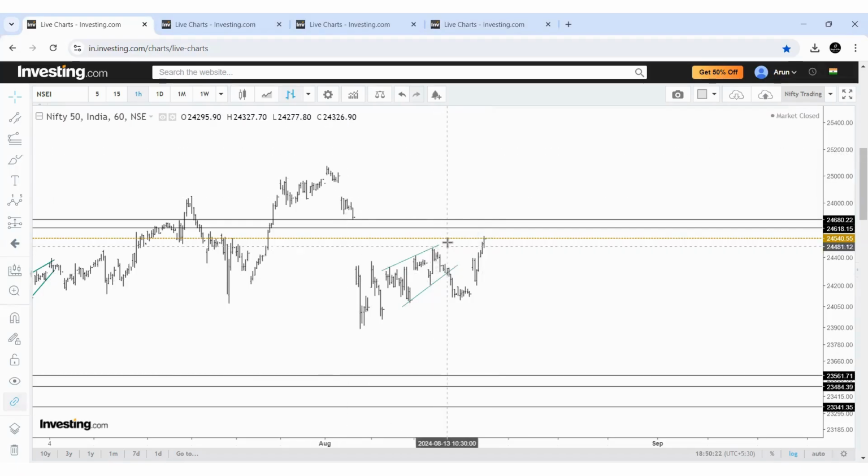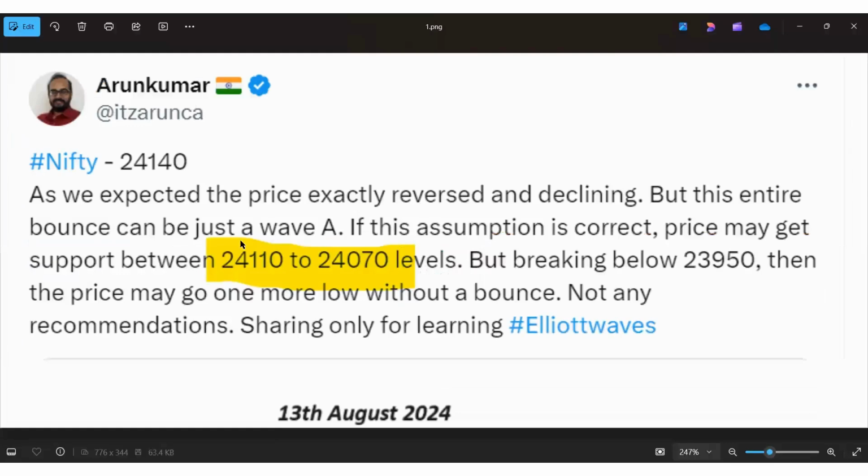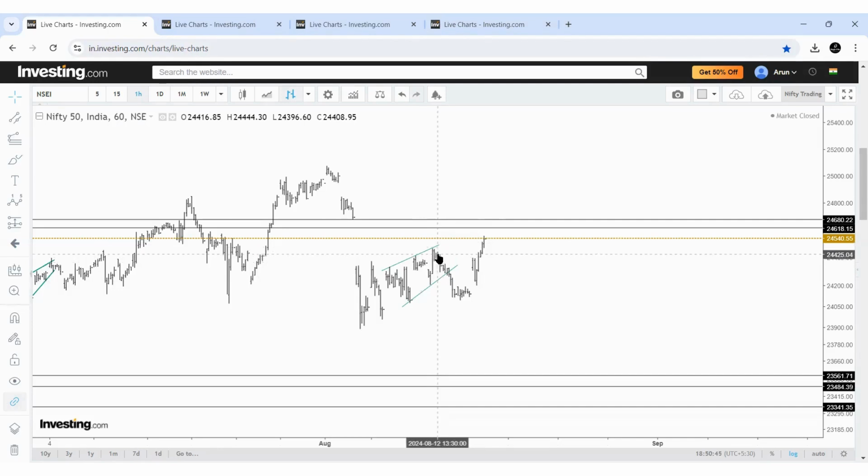We expected a 50% retracement as the initial level of resistance, and that came around 24,477, I guess. And exactly the price reversed from that zone, maybe a 5-6 points difference, and started to decline. But this entire bounce can be just wave A. I said this entire bounce is wave A.